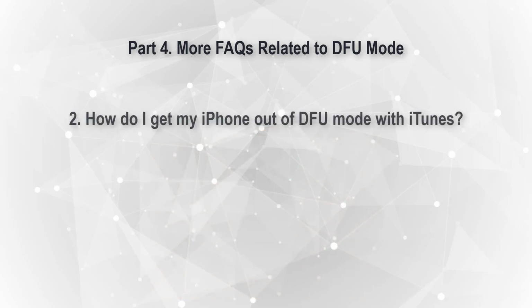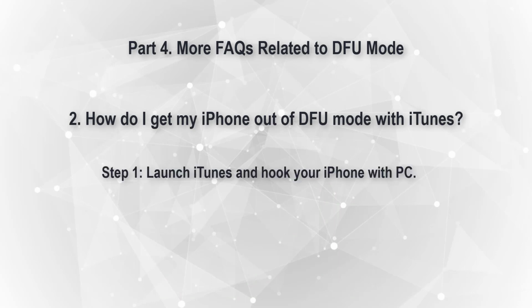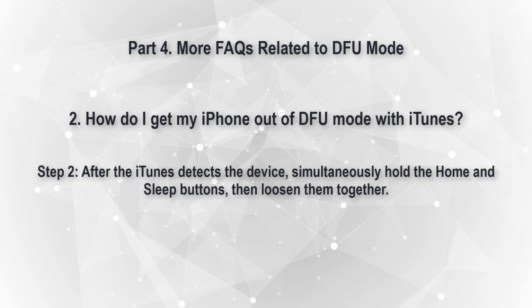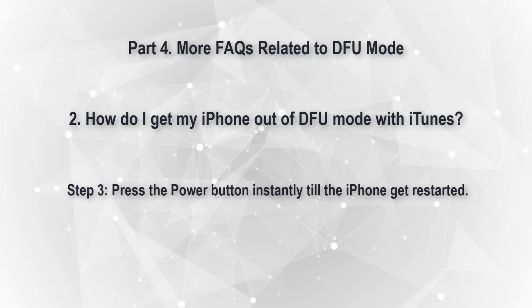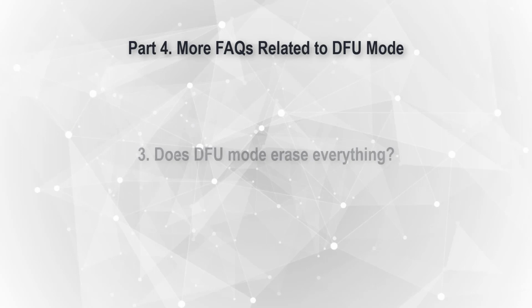If your iPhone is in DFU mode and you want to exit it, at this time, you can try out the procedures below. Step 1. Launch iTunes and hook your iPhone up to the PC. Step 2. After iTunes detects the device, simultaneously hold the home and sleep buttons, then loosen them together. Step 3. Press the power button instantly till the iPhone restarts. Putting your iPhone into DFU mode will set the device back to factory settings.